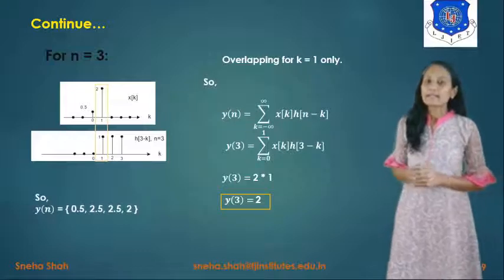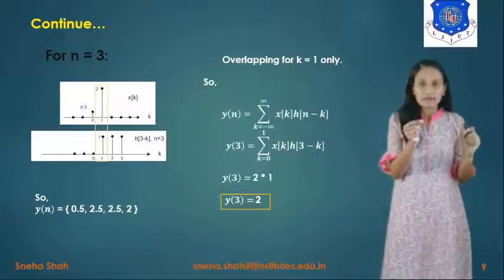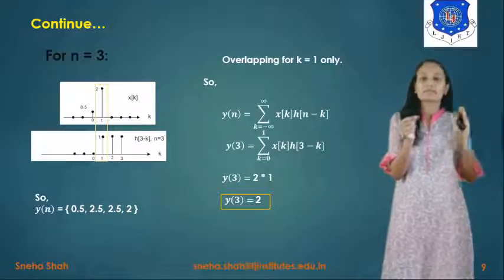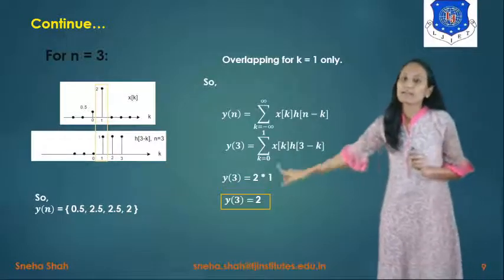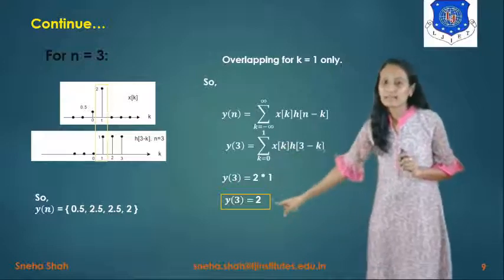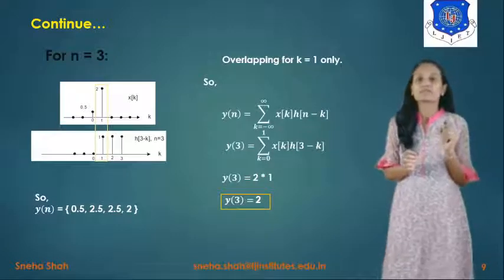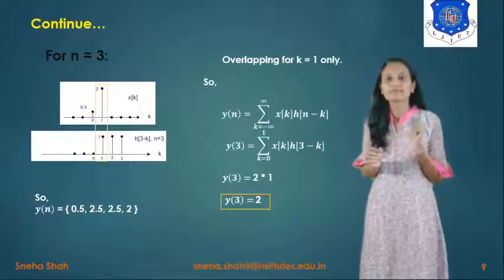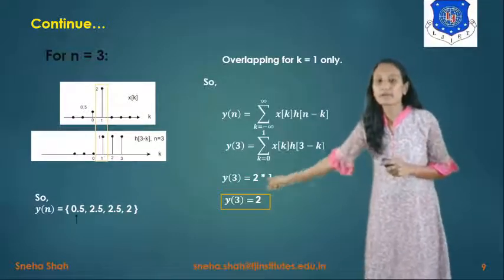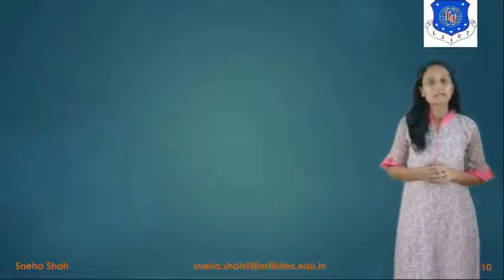So combinedly we are writing y of n as y of 0, y of 1, y of 2, y of 3, up to which number will be there. So y of n is equal to 0.5, 2.5, 2.5, and the last term is 2. Right? And here at n equals to 0, the value of y of n equals 0.5, so below 0.5 we will draw the arrow. So this is the final answer of this convolution.